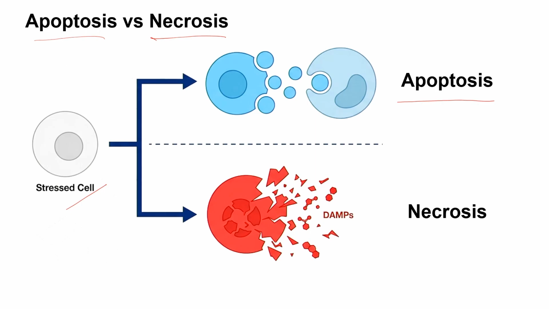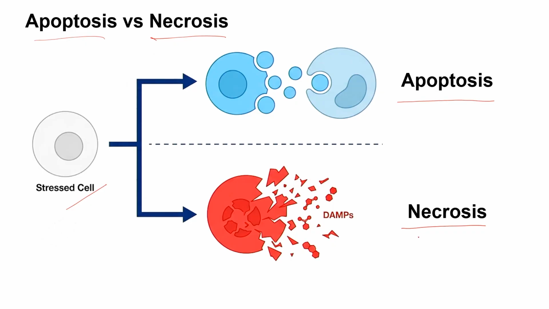But if there is a harmful toxin or any other moiety which is harmful for the body, then this phenomenon is called necrosis. We'll see the difference between apoptosis and necrosis in the next slide, but for the time being, one has to understand that apoptosis is a phenomenon of programmed cell death. The cell is doing this in order to recover the molecules for the betterment of health.